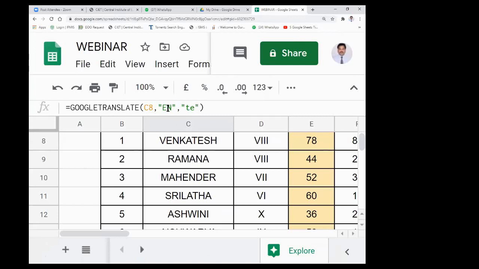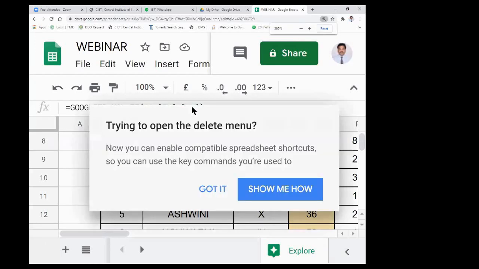That means it is already in English and I want to translate it to Telugu, because here we have to use short forms, and the list of short forms is available on the Google site also. TE stands for Telugu, and KA stands for Kannada, right? So this type of option is also available here.